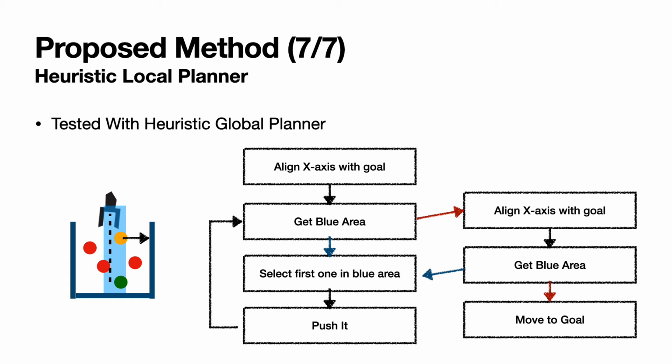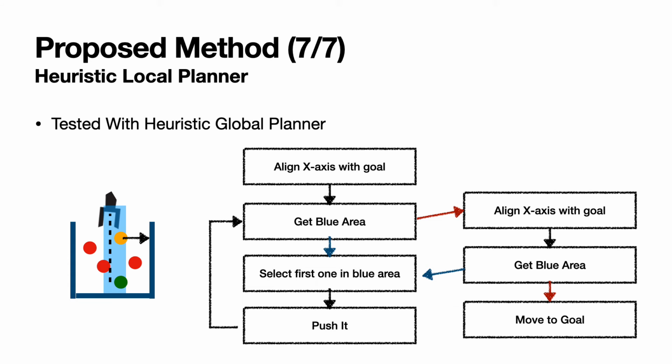To confirm my formulation is right, I made a heuristic global planner and tested it. And this is the algorithm. First it aligns the robot's x-axis with the goal, and then gets this blue area given the threshold. It finds the obstacles in this blue area, selects the first one from the blue area, and pushes it, and then it goes in the loop.